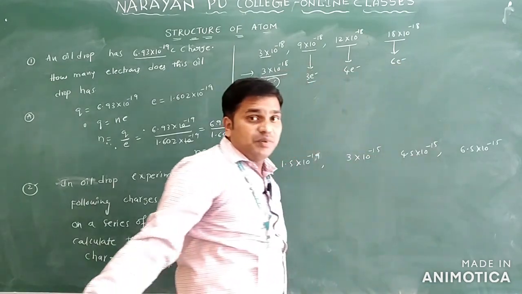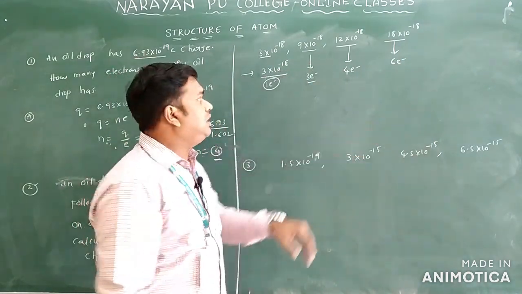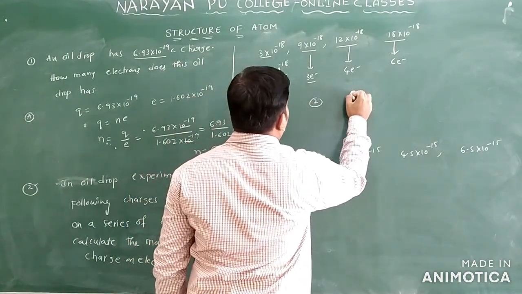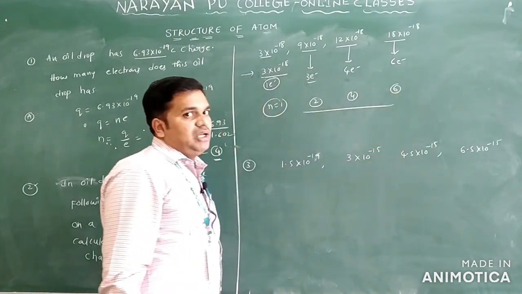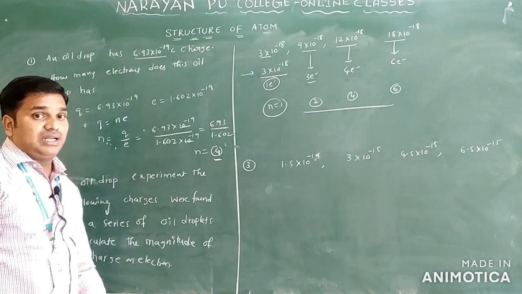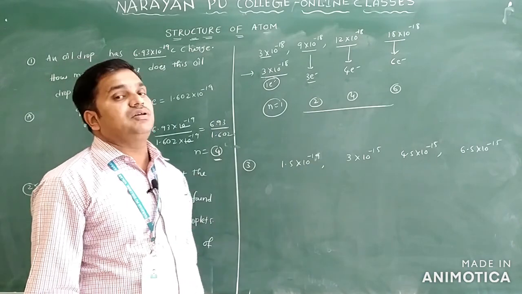One is fixed, the others are integral multiples. Here n is equal to 1, but here 2, here 4, here 6 only. These are integral multiple values only. So like this we can write the magnitude of the charge and the number of electrons. By comparing with the first one, the smallest value, you can write the remaining values in the form of integral multiple values only.